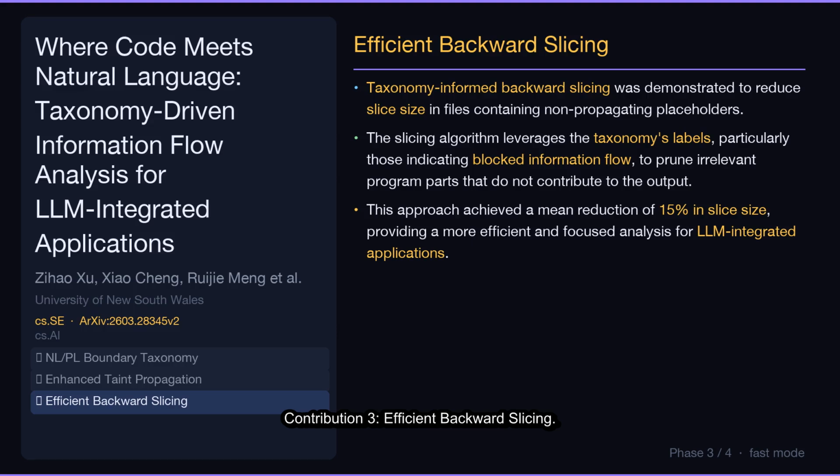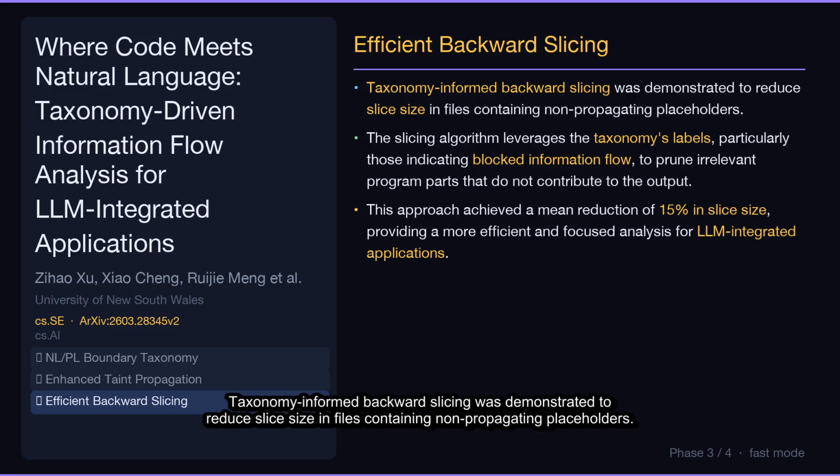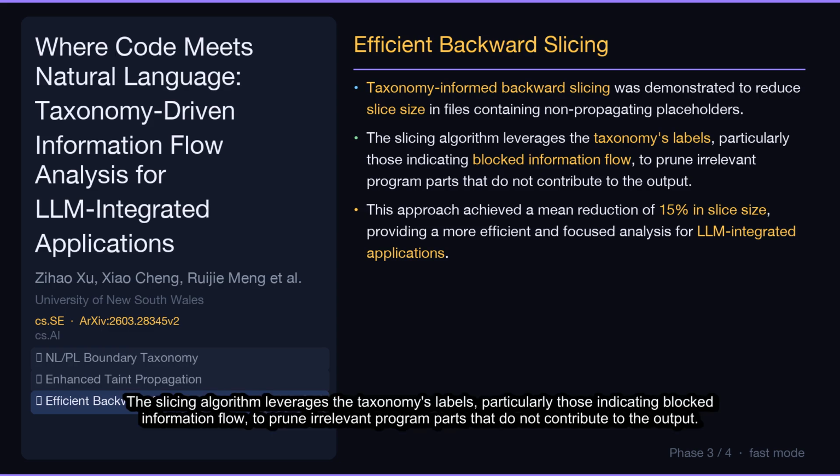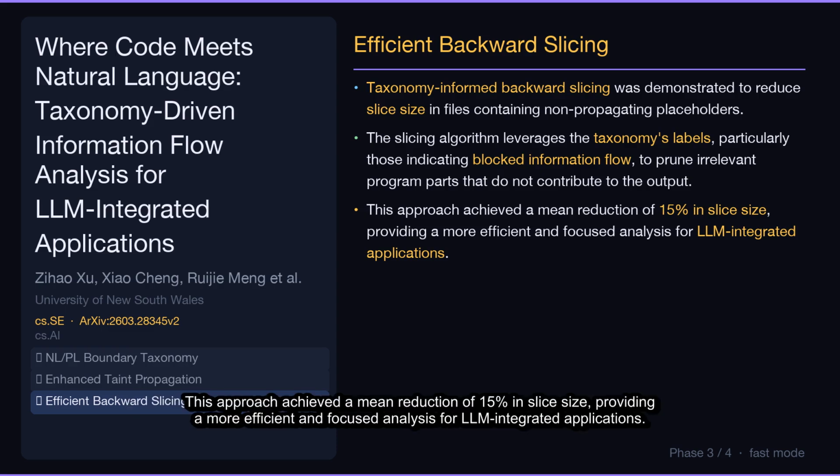Contribution 3. Efficient backward slicing. Taxonomy-informed backward slicing was demonstrated to reduce slice size in files containing non-propagating placeholders. The slicing algorithm leverages the taxonomy's labels, particularly those indicating blocked information flow, to prune irrelevant program parts that do not contribute to the output. This approach achieved a mean reduction of 15% in slice size, providing a more efficient and focused analysis for LLM integrated applications.